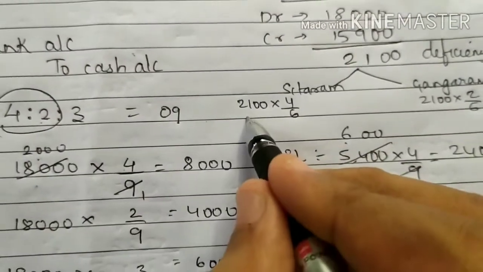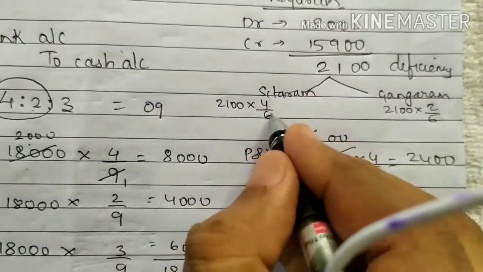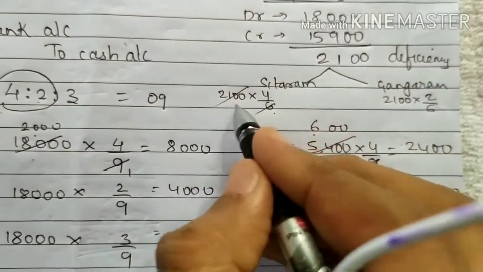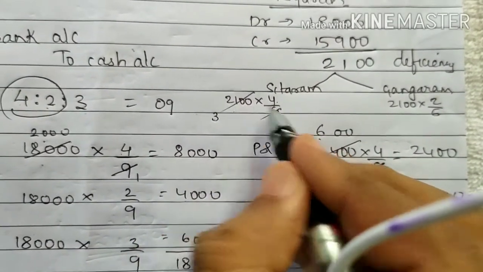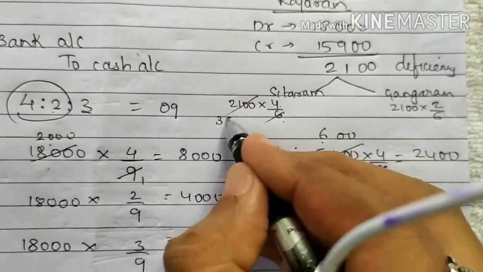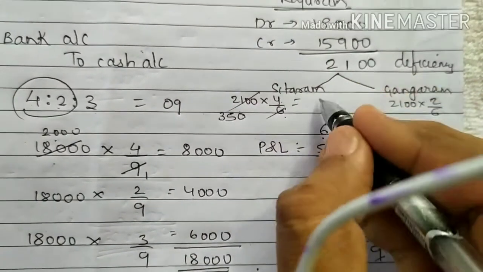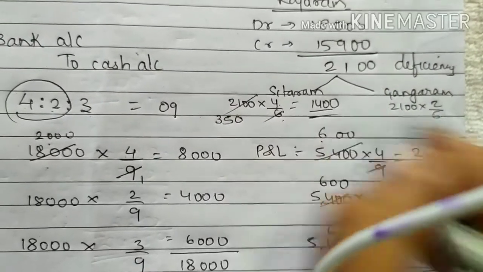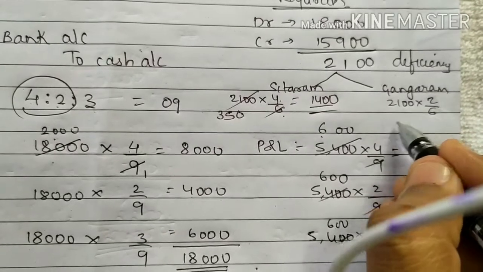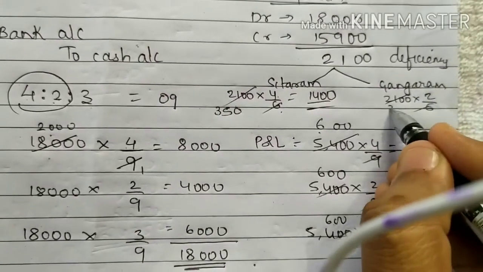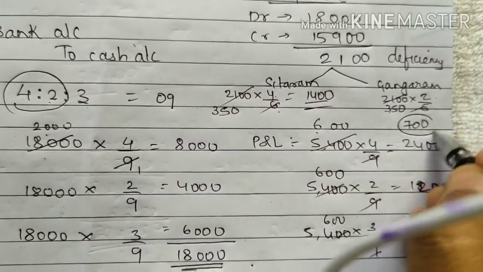So you cancel this, you will be getting 6 3s are 18, remaining is 30, 6 5s are 30, 0. So you will be getting 350 into 4, you will be getting 1,400. And 350 into 2, you will be getting 700 rupees.